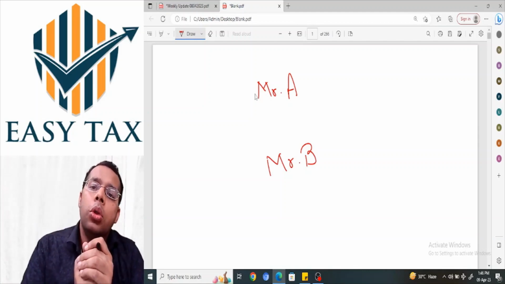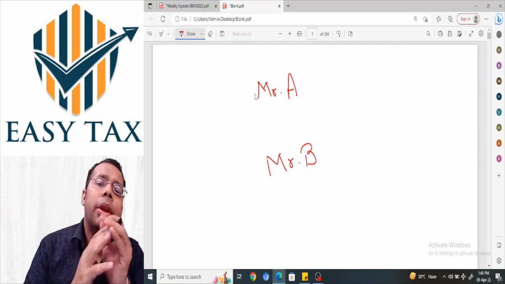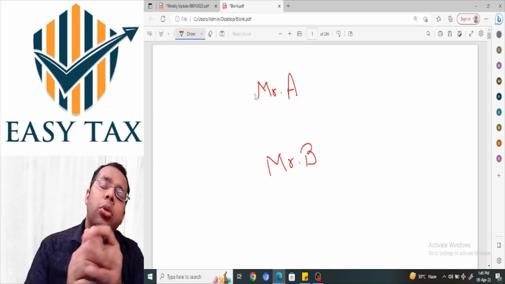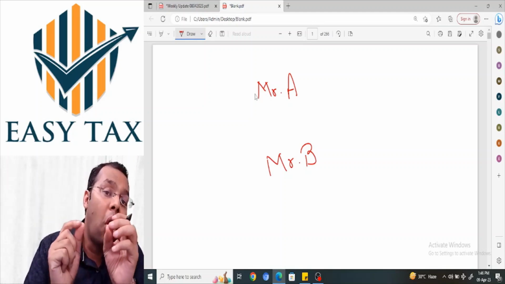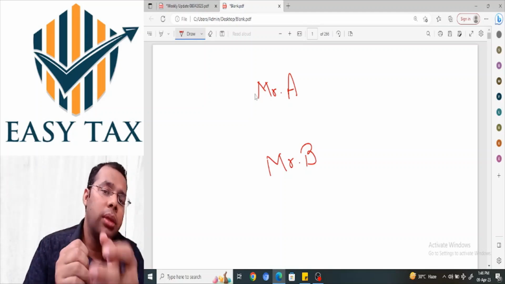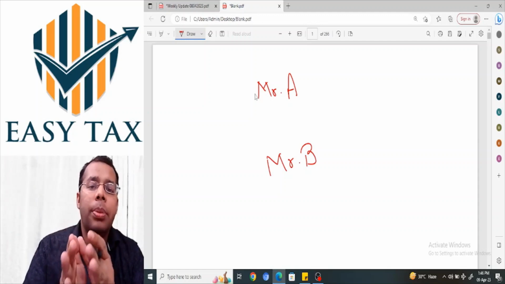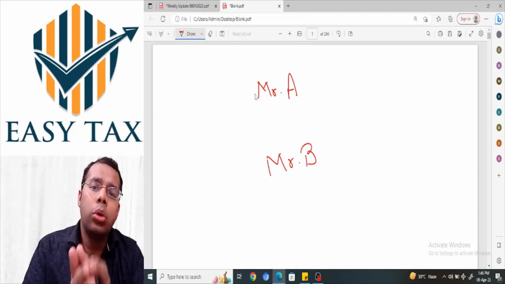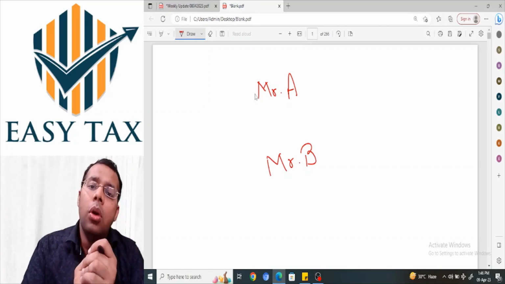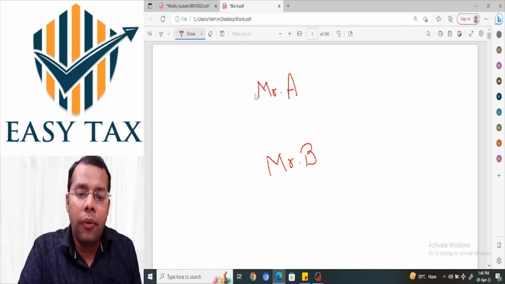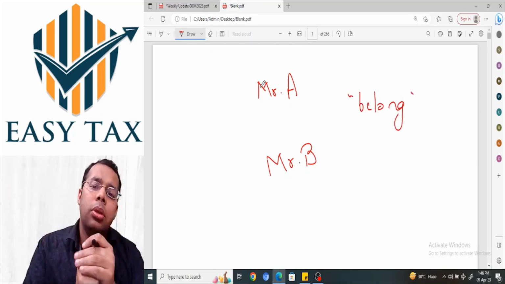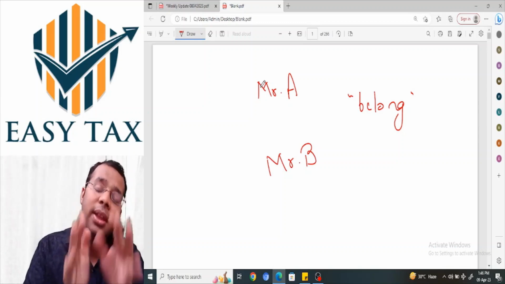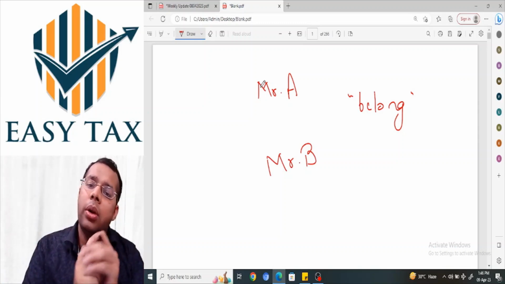Okay. So what's the controversy? 153C, before the amendment, used to say that if some document or some valuable article belonging to the other person, in our example the other person Mr. B, belonging to other person is found during the course of the search in the premises of Mr. A. So the 153C used the word belong. It says if some document or article belonging to Mr. B has been found in the premises of Mr. A, okay, then in that case the assessment of Mr. B can also be opened.